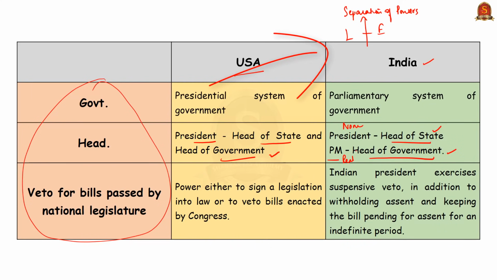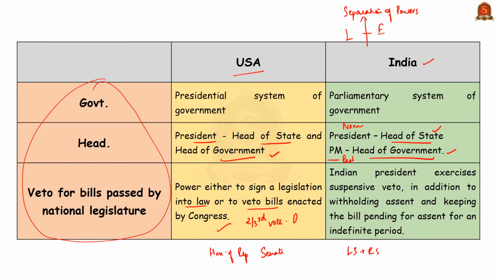Next, the United States president has the power either to sign a legislation into law or to veto bills that are enacted by the Congress. The United States Congress may override a veto, but only with a 2/3 vote of both the houses. Like how in India we have the Lok Sabha and Rajya Sabha, in the United States it is the House of Representatives and the Senate, where the Senate is the upper house, similar to Rajya Sabha. So the US Congress that comprises both these houses can override a veto, but only with a 2/3 vote. This overriding with a higher majority by the Congress is called a qualified veto.